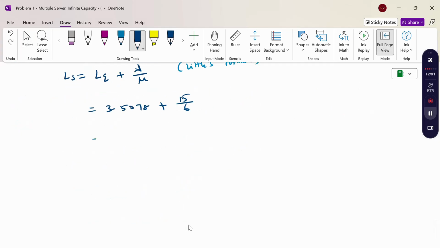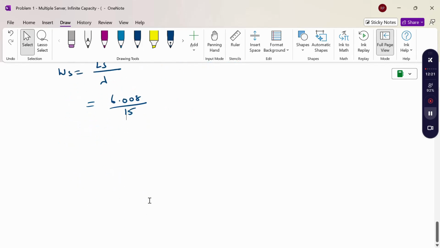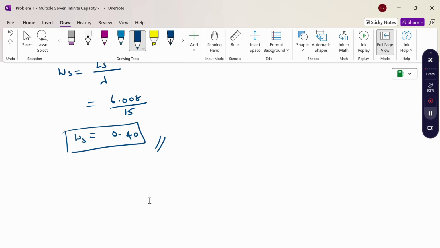Simplifying using a calculator, the value is 6.008. So this is LS. But the question is WS. So WS equals LS by lambda, 6.008 by 15. Now the simplification gives 0.40. So that is the waiting time. Thank you.